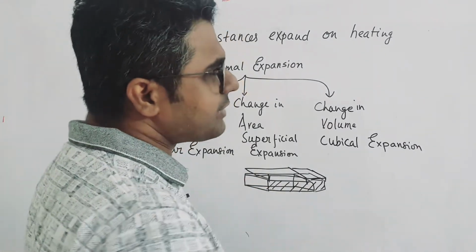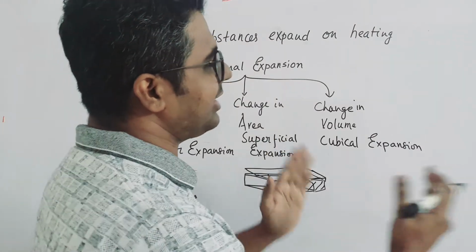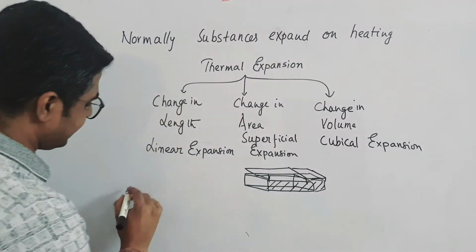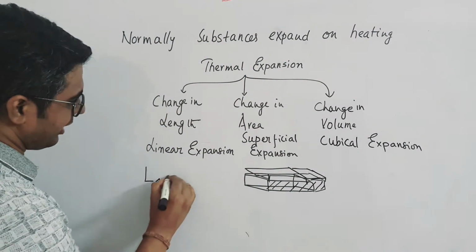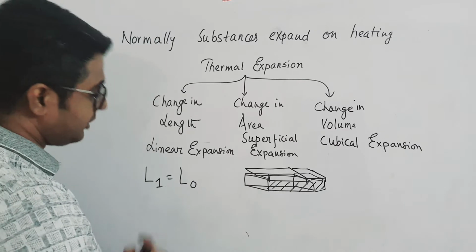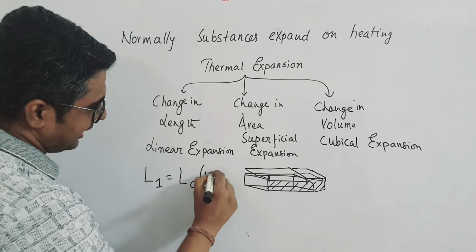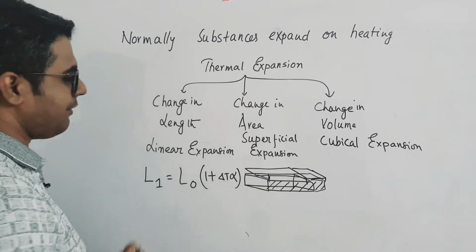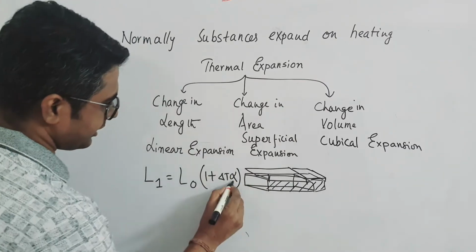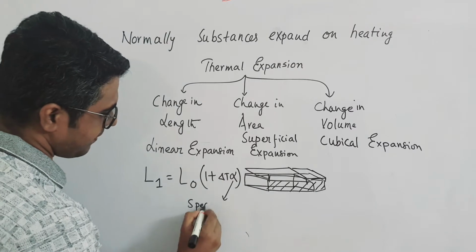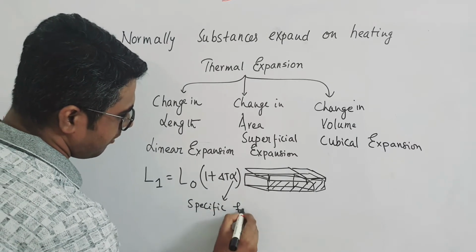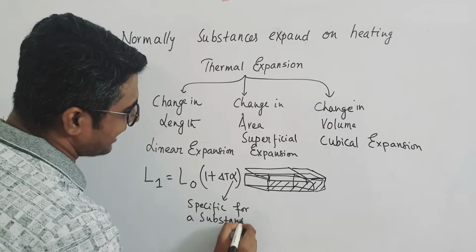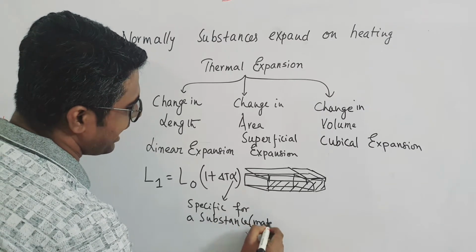ठीक है, so see, whenever there is a change in length, so if somebody asks me by giving an iron rod that what will be the change in length, then how will I calculate? So this change in length, suppose this is the final length L1 and this is the initial length, so this is related like this: 1 plus alpha into delta t. ठीक है ना, this alpha value is specific for a substance. ठीक है ना, it depends on what? It depends on material. Substance means material.